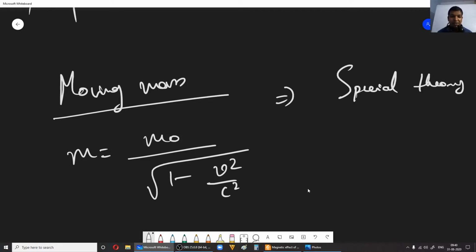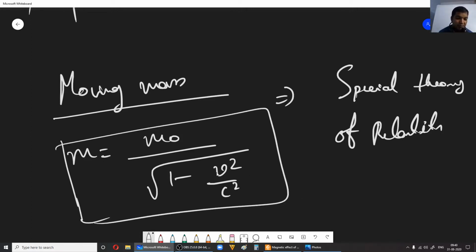Okay, this can be explained by considering quantum physics concepts, the special theory of relativity. Since the electrons are accelerated to such high velocities, the velocity keeps increasing, and consequently, from this relation you can see that its mass will also change. Its mass will actually increase.